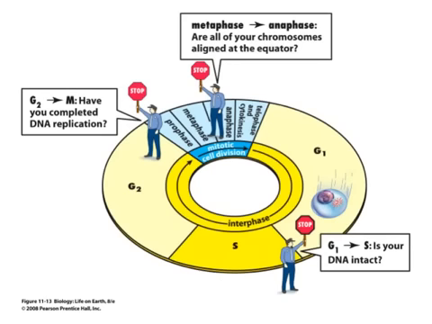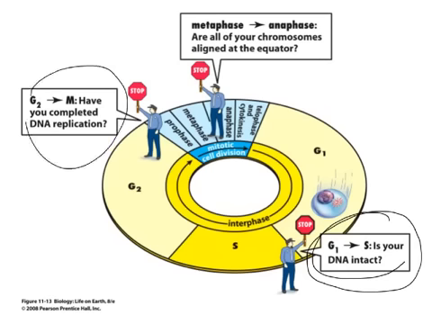Okay, so we put this all together. In G1, we're making sure that my DNA has no mutations so I can divide. In G2, we're checking to make sure that the DNA replicated properly in S. And then in metaphase, we check to make sure all the chromosomes are lined up properly with their spindles attached to the kinetochores.